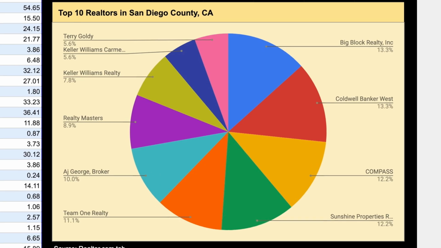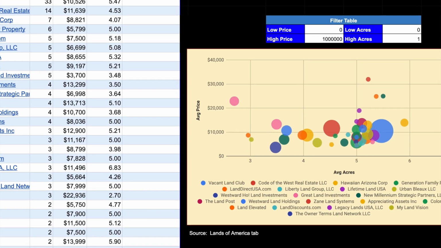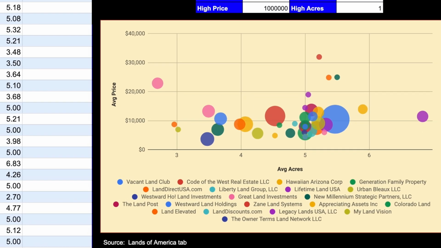So there you go. And aside from being a lot easier and faster to use now, Price Boss also has a couple new analysis tools that help you really quickly find out who some of the big players are in the local market in terms of land specialized real estate agents, and also who some of the other big land investors are in terms of how many listings they have, the pricing, the acreage, that kind of thing.